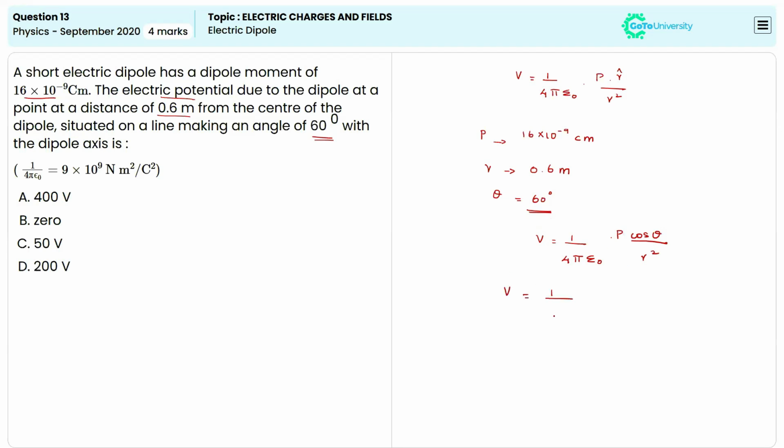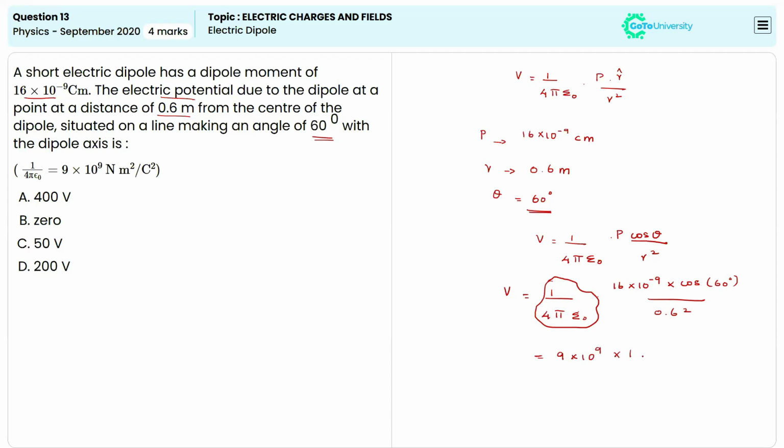V will be equal to 1 divided by 4 pi epsilon naught times the P value 16 times 10 to the power negative 9 times cos 60 divided by 0.6 squared, and it's known that 1 divided by 4 pi epsilon naught, the Coulomb's constant, is equal to 9 times 10 to the power 9.